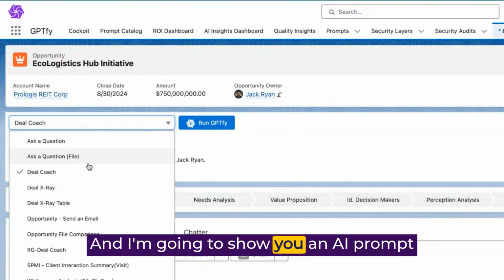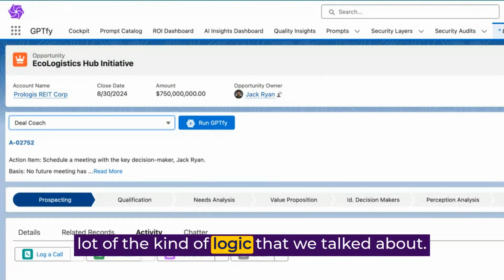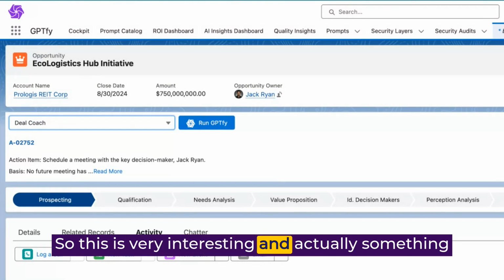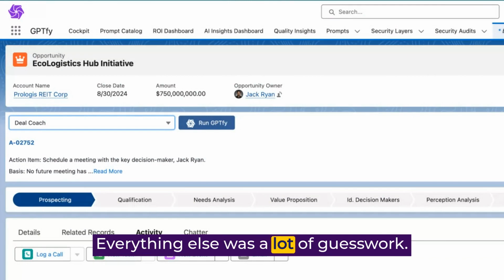And I'm going to show you an AI prompt that you can actually use and incorporate a lot of the kind of logic that we talked about. So this is very interesting and actually something that's really never been done before prior to AI. Everything else was a lot of guesswork.